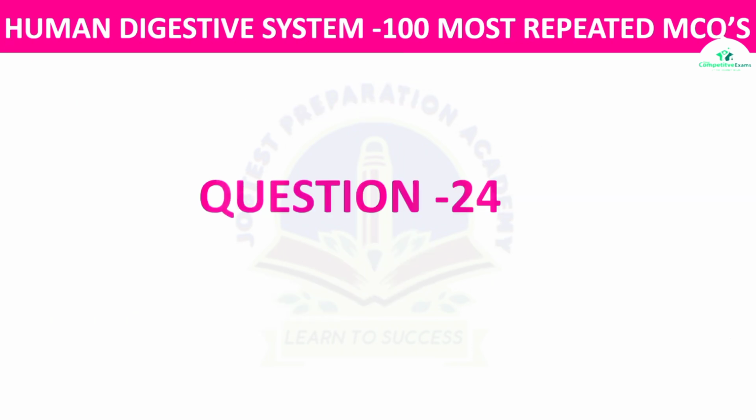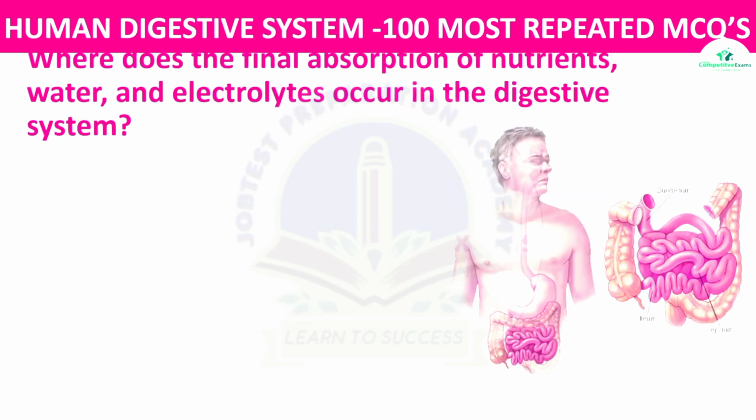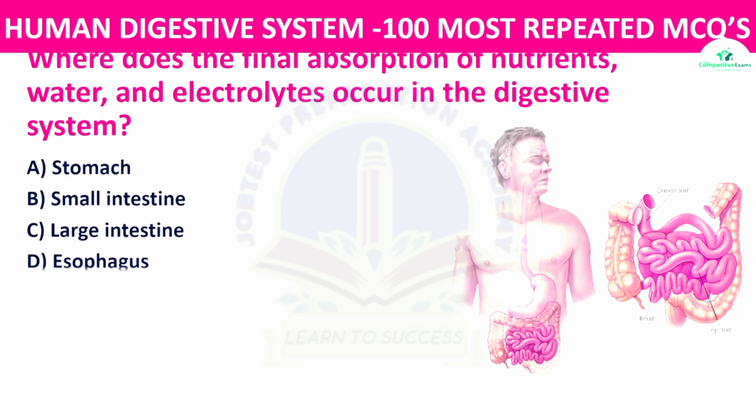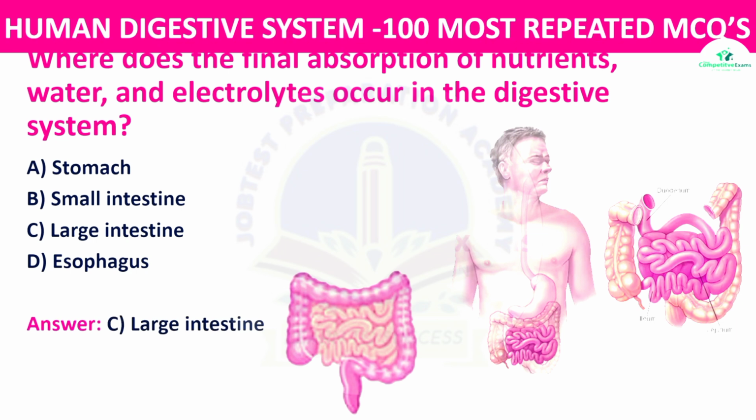Question number 24. Where does the final absorption of nutrients, water and electrolytes occur in the digestive system? The options: stomach, small intestine, large intestine, or esophagus. The right answer is large intestine. The large intestine is primarily responsible for the absorption of water, electrolytes, and some remaining nutrients.